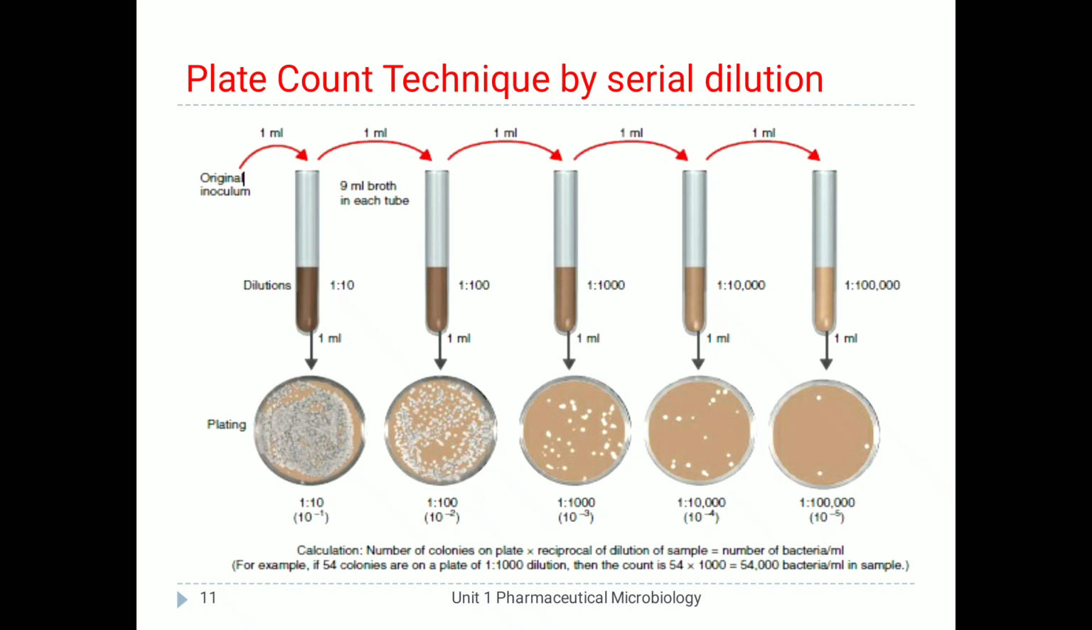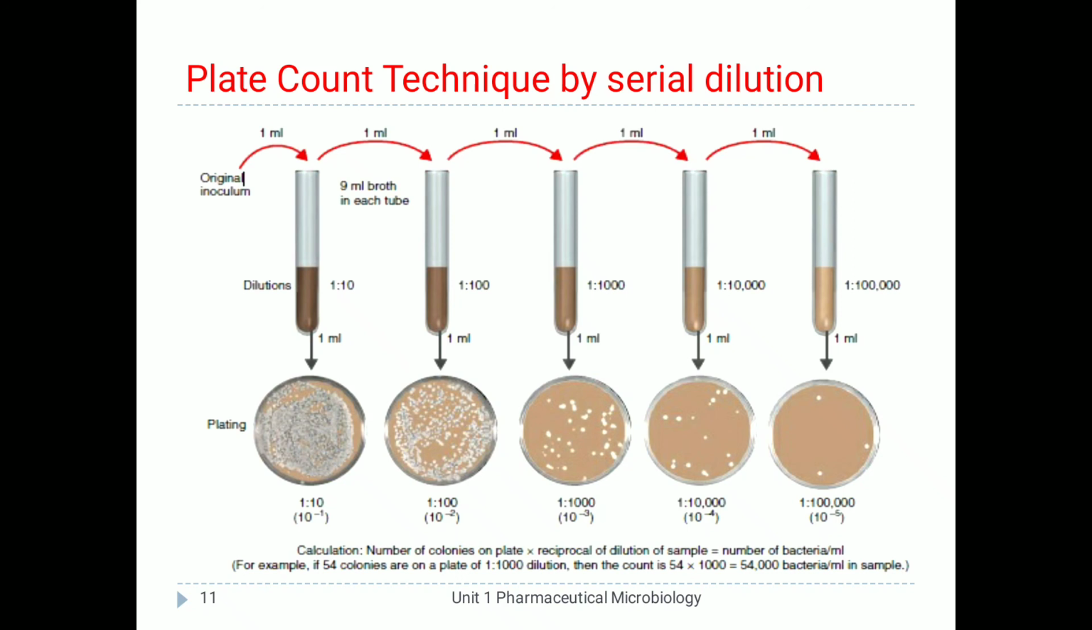From the first tube, again 1 ml is pipetted out and added into the second tube. From the second, again 1 ml is pipetted out and added into the third tube. Likewise the dilutions occur. So the 5 dilutions are 1:10, 1:100, 1:1000, 1:10,000 and 1:1 lakh. As we proceed from 1:10 to 1:1 lakh, the number of bacteria reduces.